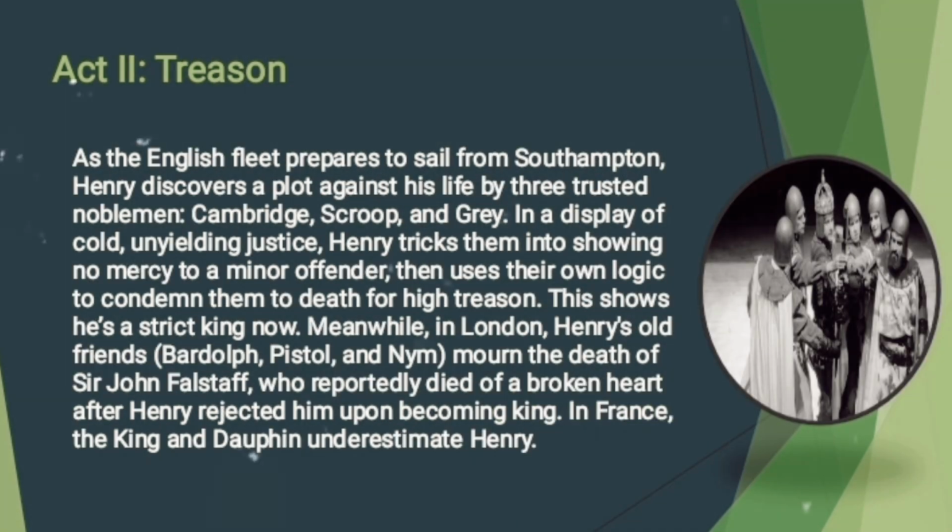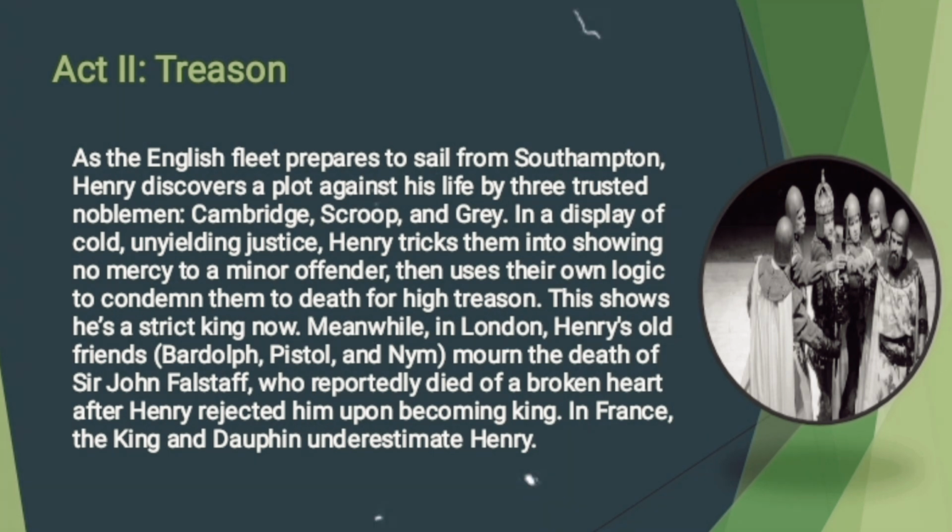Act 2 is about treason. As the English fleet prepares to sail from Southampton, Henry discovers a plot against his life by three trusted noblemen: Cambridge, Scrope, and Grey. In a display of cold, unyielding justice, Henry tricks them into showing no mercy to a minor offender. Then he uses their own logic to condemn them to death for high treason. Here we can see that the word no mercy shows that Henry V is no more a party boy; he becomes a strict king now.